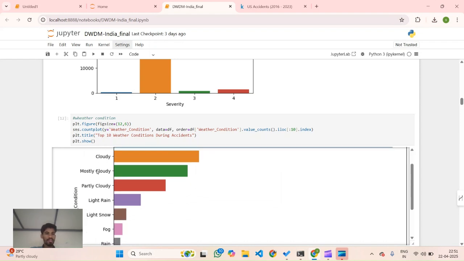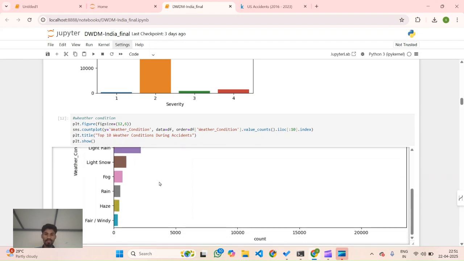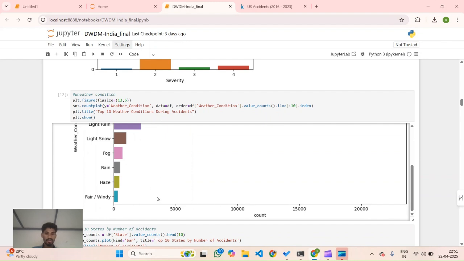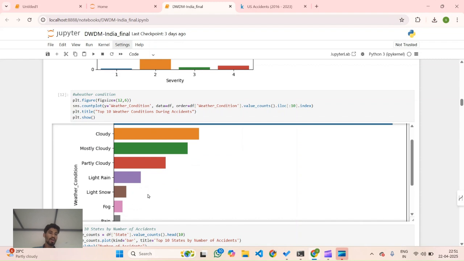Here we see cloudy and mostly cloudy have more accidents. You can see for every weather type we have the number of accidents that occurred. See the count: 0, 5,000, 10,000. We can visualize how many accidents occurred compared to the other weather conditions.